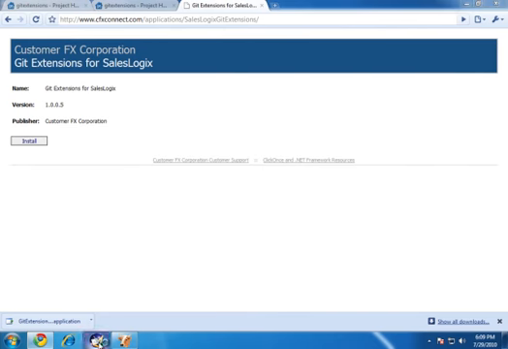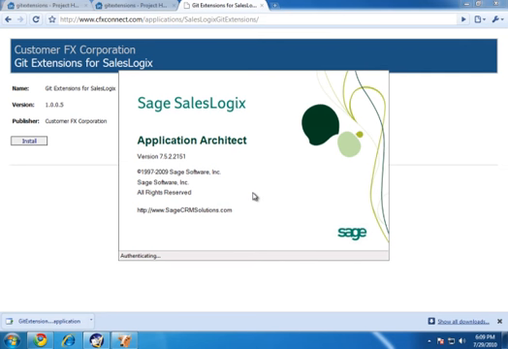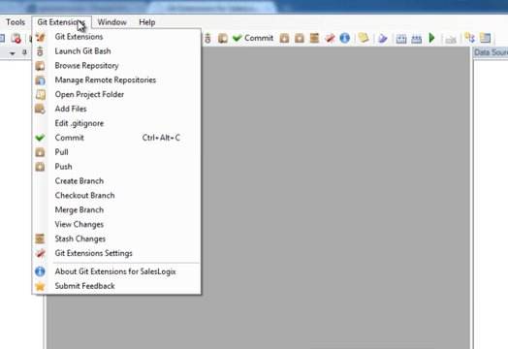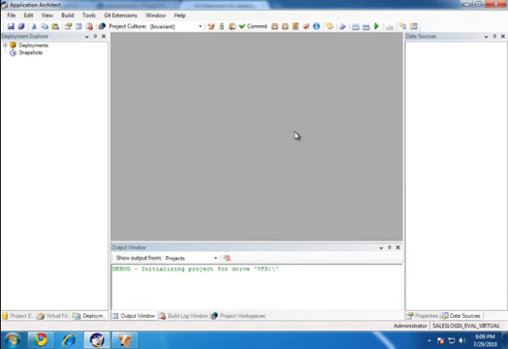Now if I bring up Application Architect, it's going to show us some additional items on the toolbar and menus that integrate some of the Git functionality into Application Architect. I can see here on the toolbar some of the Git buttons, as well as the Git Extensions menu in Application Architect as well. We'll cover how to use that in a later video, but for now we have Git completely installed and set up and ready for use.